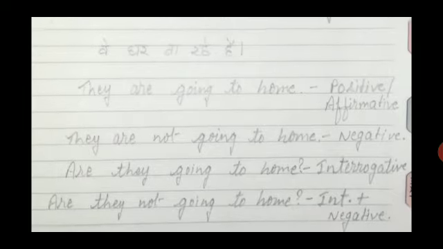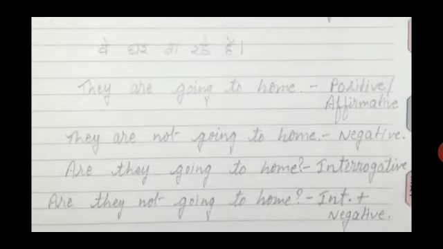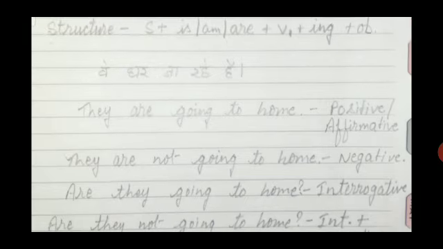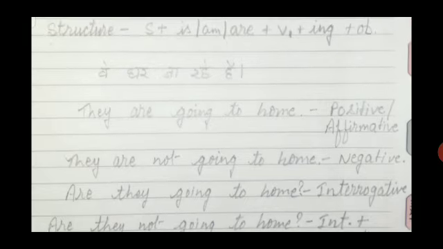Then coming to the interrogative, or we can say the questioning sentence. Mostly students are confused about how to make the interrogative or questioning sentence. So it is easy. We just have to follow one rule. If we want to convert a positive sentence to an interrogative sentence, always the helping verb will come first.